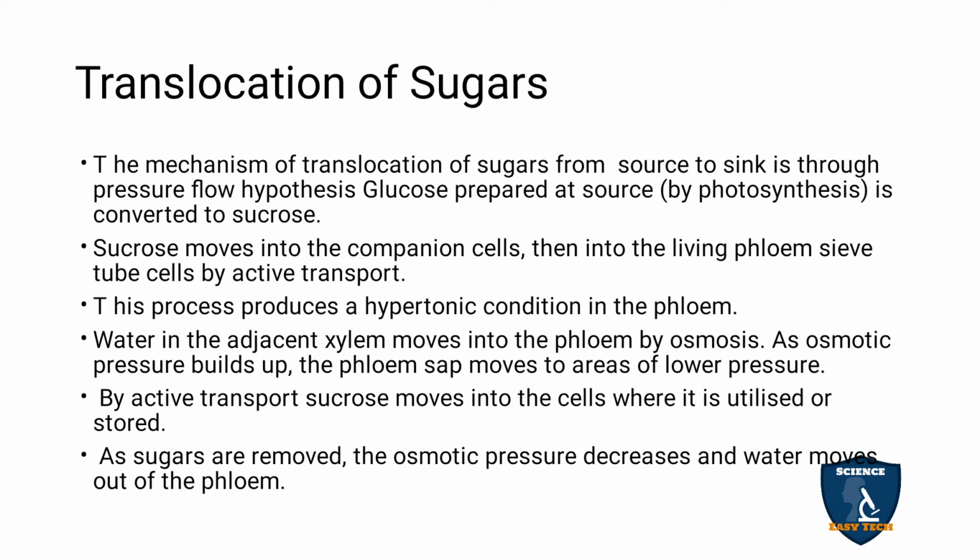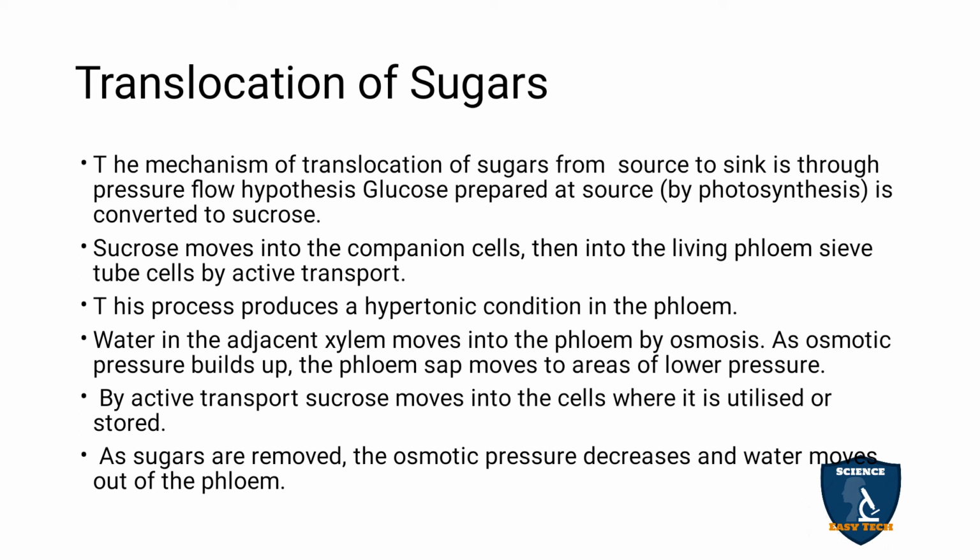Translocation of sugars. The mechanism of translocation of sugar from source to sink is the pressure flow hypothesis. Glucose is prepared at the source by photosynthesis and is converted to sucrose. So the food is synthesized as glucose with the help of photosynthesis, but it is stored in other parts in the form of sucrose.